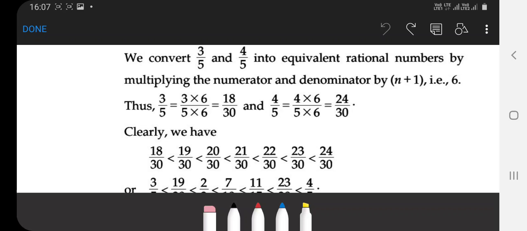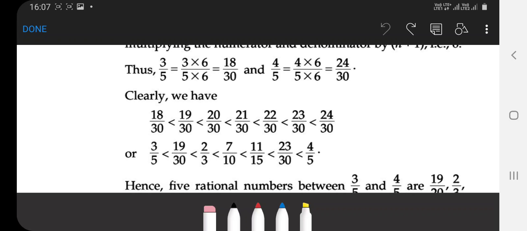And the final step, in the place of 18 by 30, you write 3 by 5 and 24 by 30, 4 by 5. This is the simplest way to write the rational numbers between the given rational numbers. Always remember that there are infinitely many rational numbers between the given rational numbers. Clear, students?